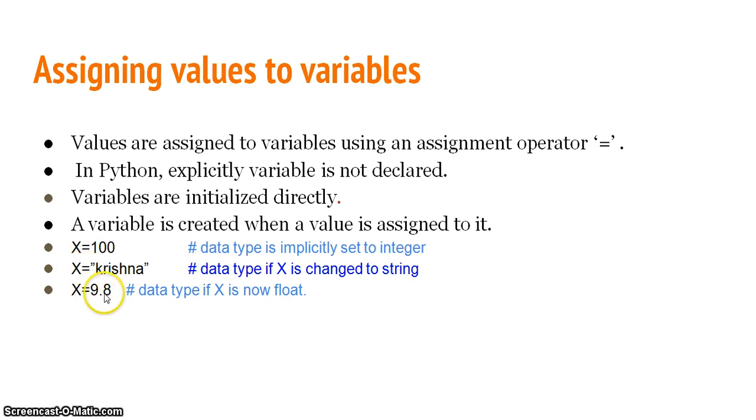Next, x is equal to 9.8. This value, 9.8, is a float. So when that float value is assigned to x, then x is a float data type. This is how, based on the value you have assigned to a variable, the data type is taken by that variable.